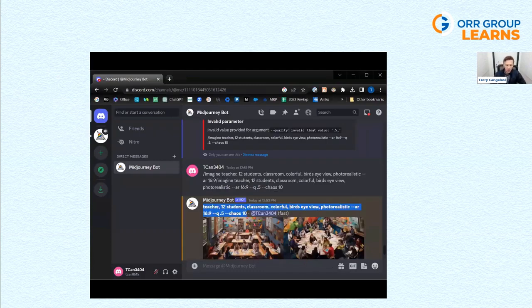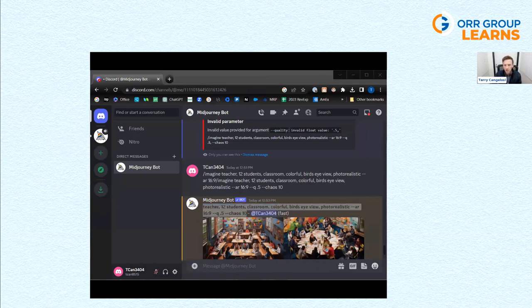You may be familiar with other generative programs like OpenAI's DALL-E, and there's also one called Stable. I'm going to drop a link in the chat, if I can find it, which I found very helpful when I was setting myself up on Midjourney.